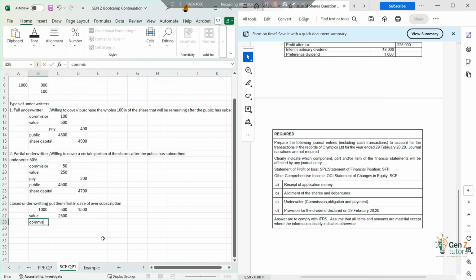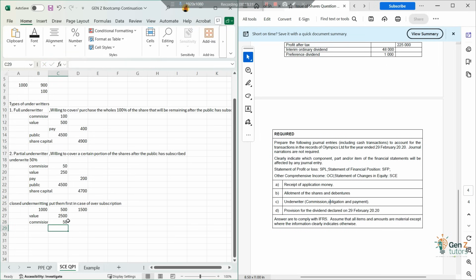So their commission will still be 50% of the shares, which is 500 shares. So 500 shares multiplied by 5 rand multiplied by that 2% commission of theirs, right? I actually entered an extra zero there.